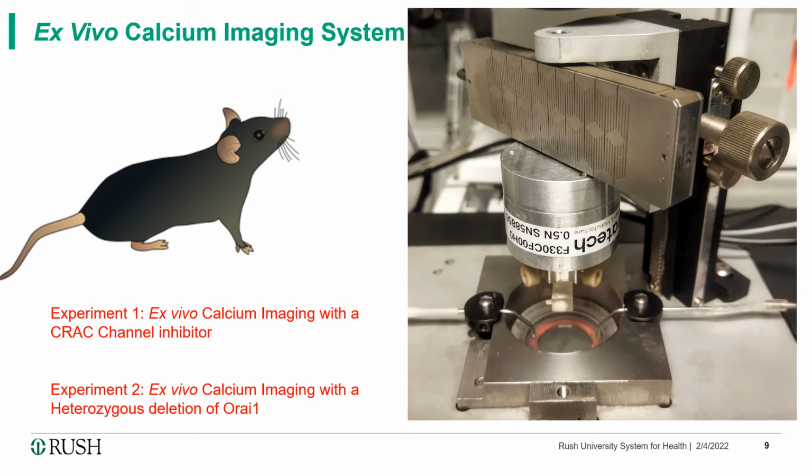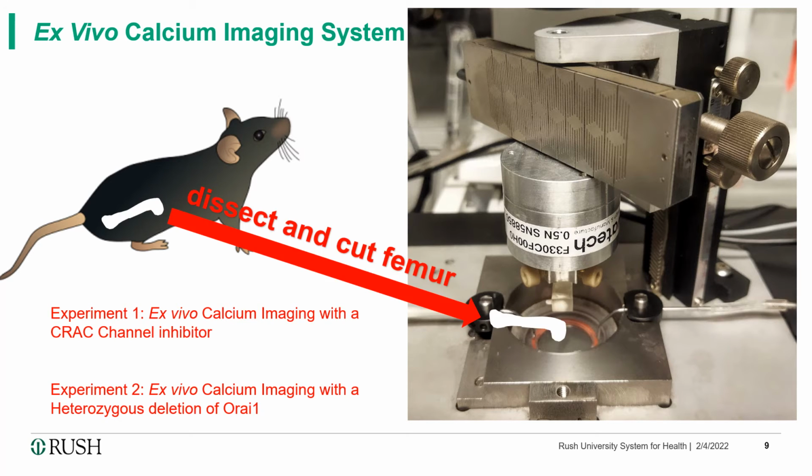Here, our ex vivo imaging system can be seen mounted on top of an inverted fluorescent microscope. For every imaging test, after the femur is dissected out, it is cut down, then glued onto a 3D printed holder to ensure repeatability. After the fixture is mounted, it is lowered down into a chamber of flowing buffered isotonic solution without making contact with the bottom cover slip. We change the solutions flowing through, removing or adding calcium or thapsigargin.